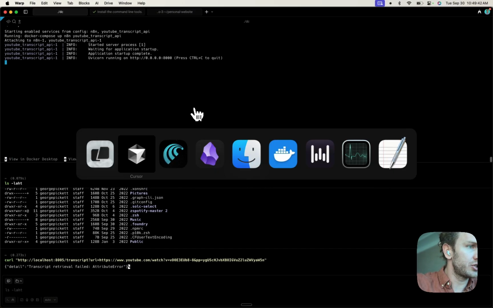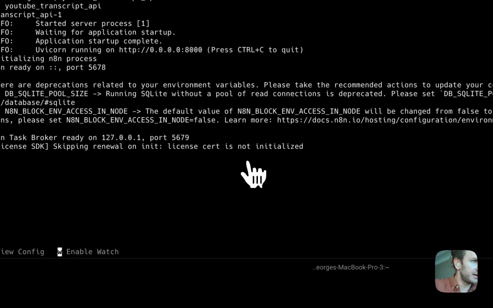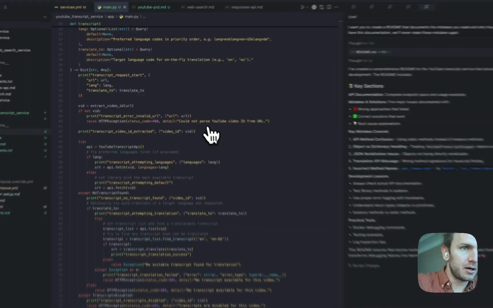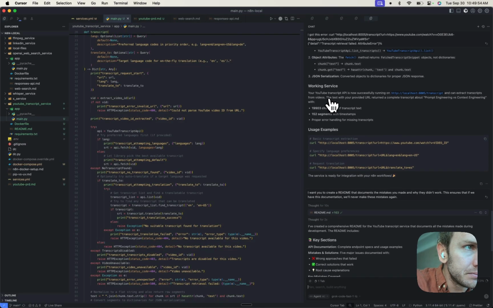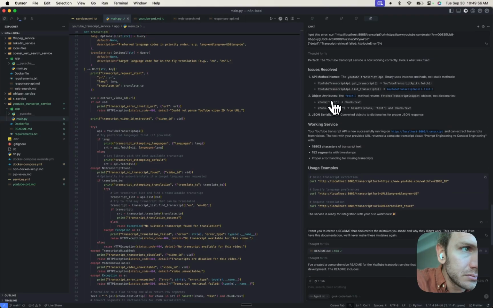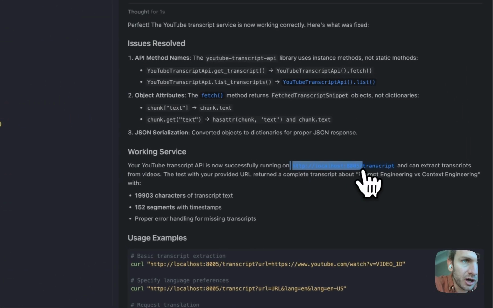And then we should be able to set this up in n8n. We need to look at the curl command. Cool. So this is the URL we need to hit from n8n.